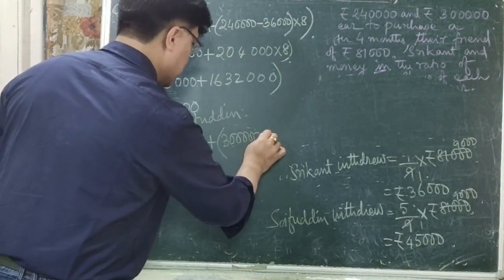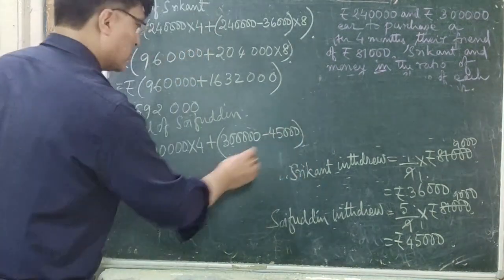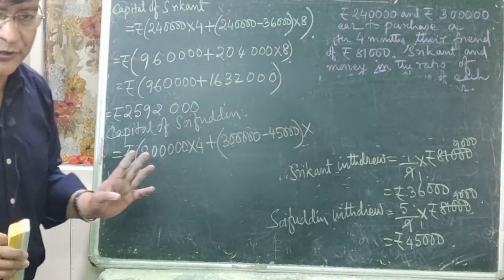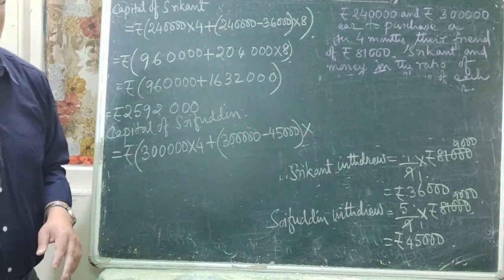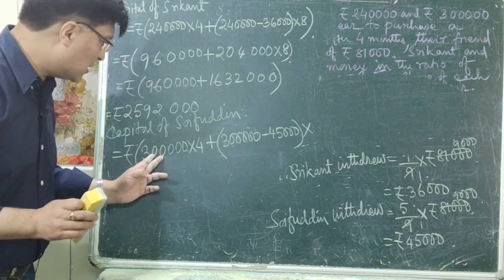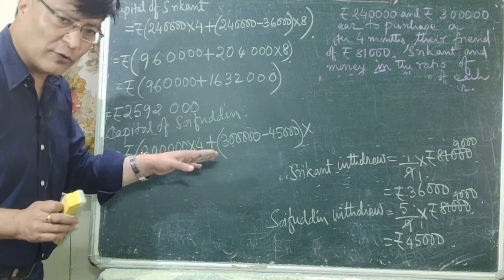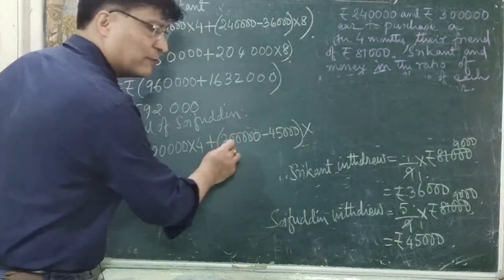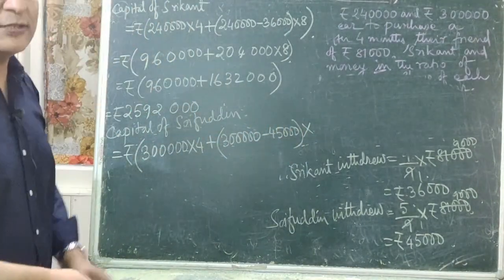This is your 3 lakhs minus 45,000 minus 45,000 into. So this remainder is fixed for how many months? Now after 4 months, Saifuddin has withdrawn rupees 45,000. Okay. So for 4 months, this 3 lakhs remains fixed. So this is 3 lakhs into 4. So after 4 months, he has withdrawn rupees 45,000. So it is 3 lakhs minus 45,000.